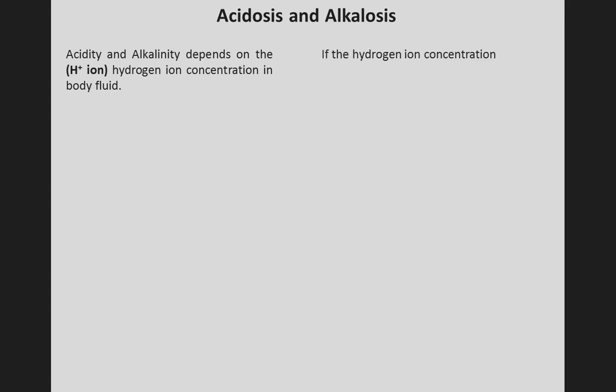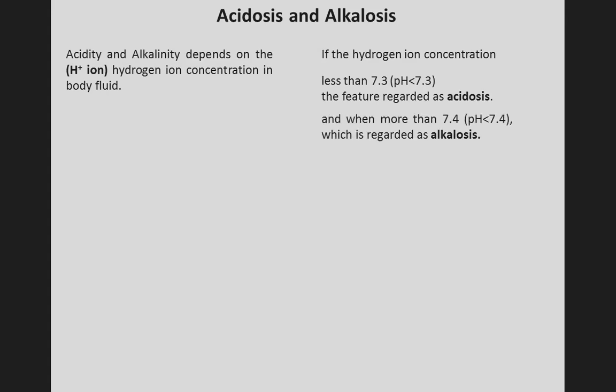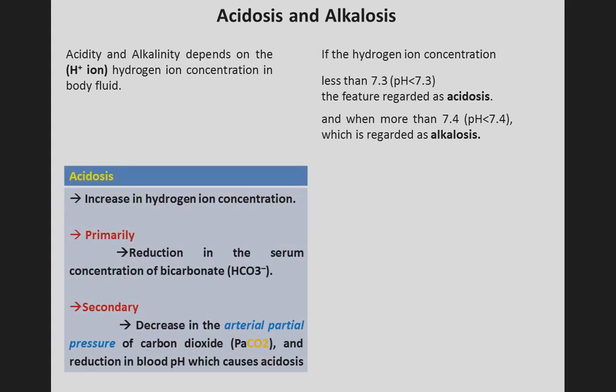So next one is acidosis and alkalosis. Acidity and alkalinity depend on the hydrogen ion concentration in body fluid. If the pH is less than 7.3, the condition is regarded as acidosis. When more than 7.4, that is regarded as alkalosis.